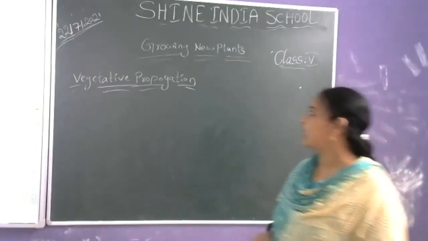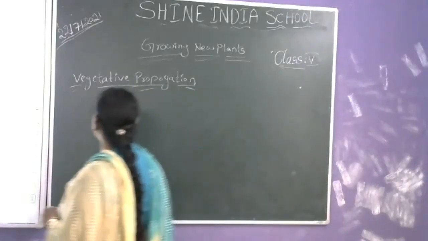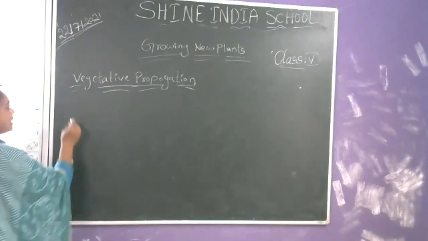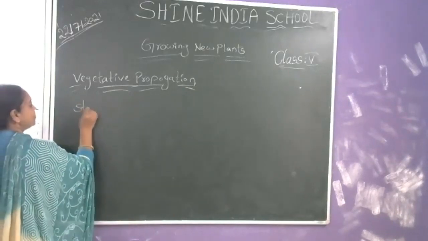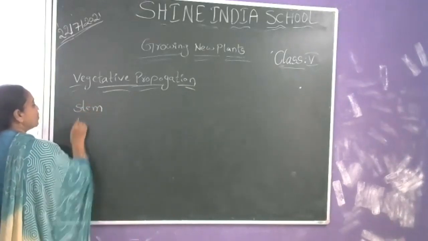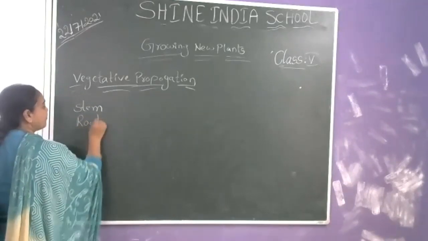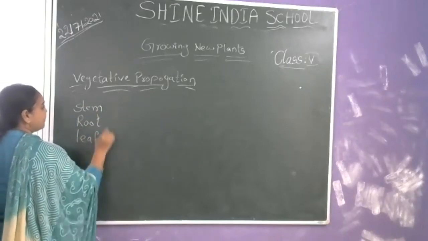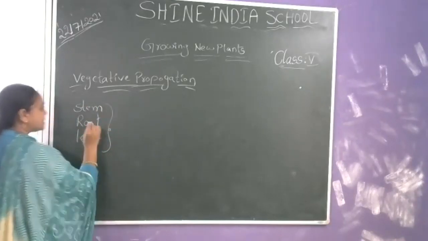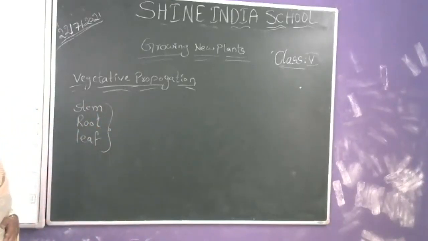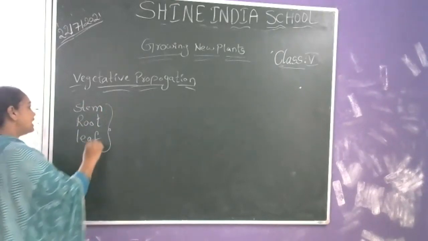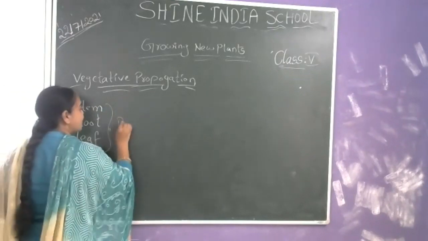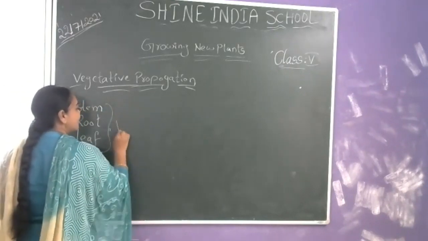Why are we calling it vegetative propagation? The plant parts like stem, roots and leaves, these three parts, are called vegetative parts of a plant.